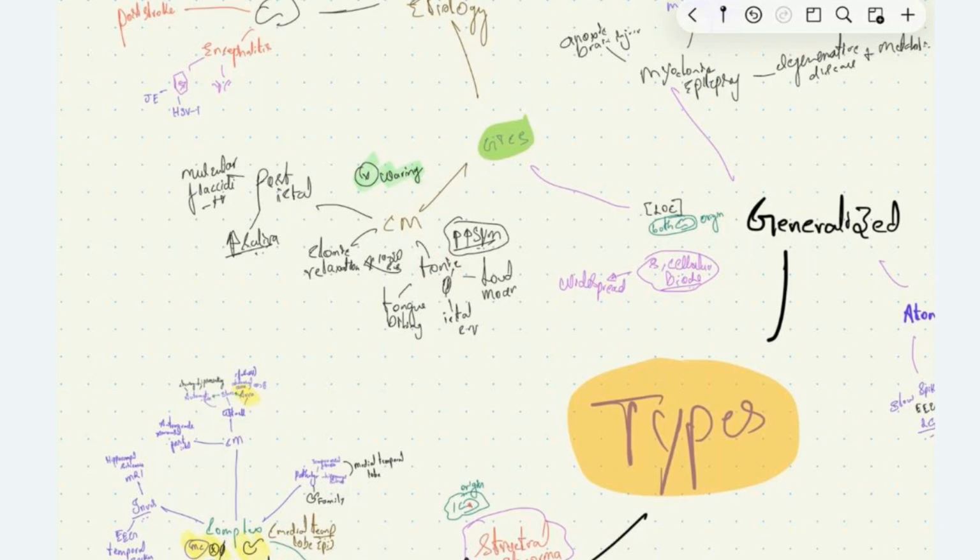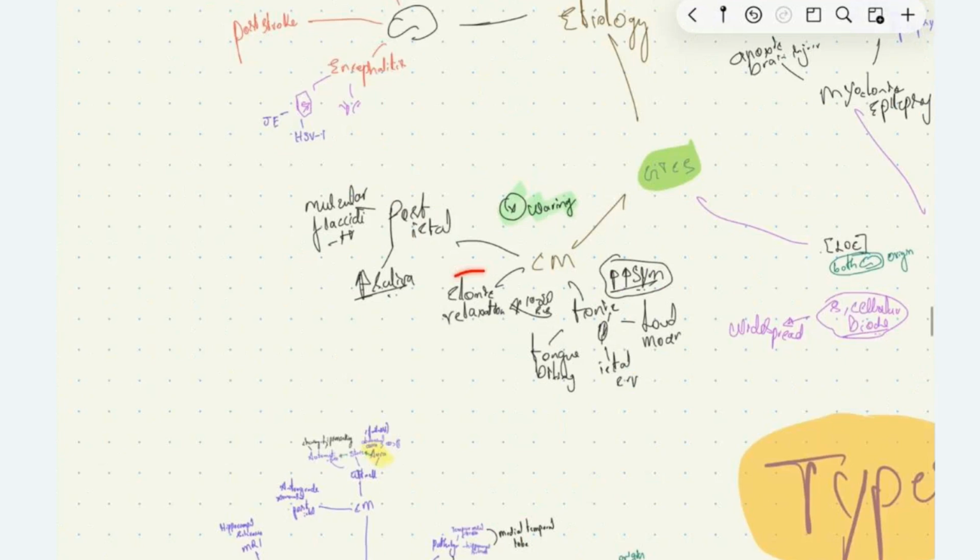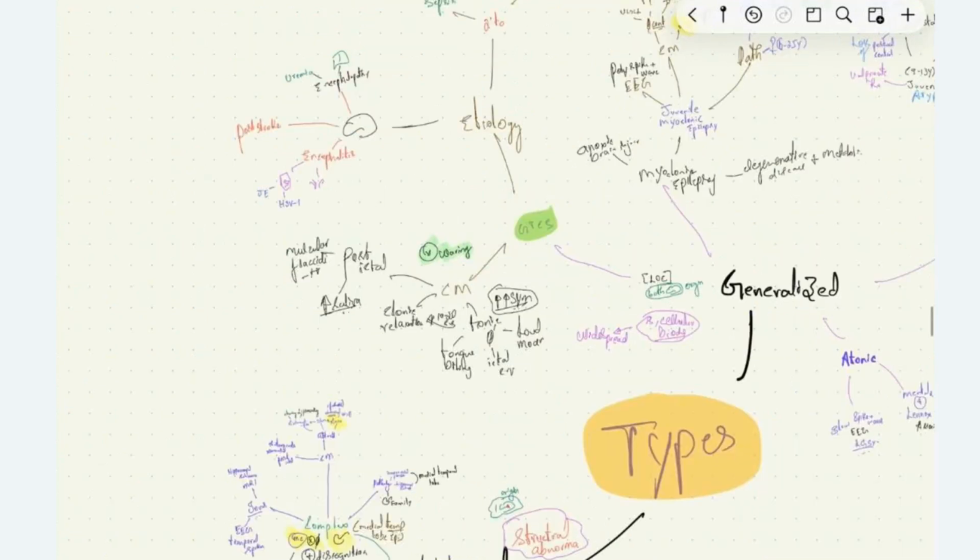Following this 10 to 20 seconds of tonic phase, the patients will have the clonic phase, where there will be rapid contraction and relaxation of the muscles, which we see. After the clonic stage, the patient will have the post-ictal stage, where the patient will have amnesia, muscular flaccidity, loss of consciousness, and increased salivation.